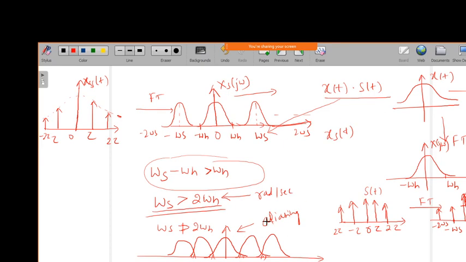So in order to get our original signal x of t, we should have the condition that omega s should be greater than 2 omega h. The sampling frequency we take should be greater than 2 times the highest frequency component of the input signal. That is the condition for sampling.